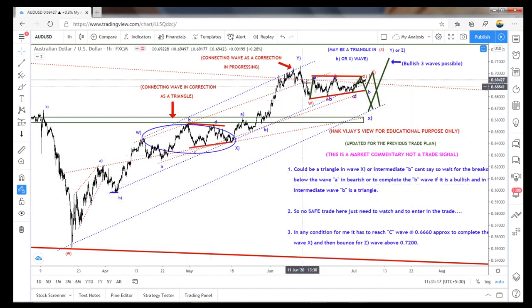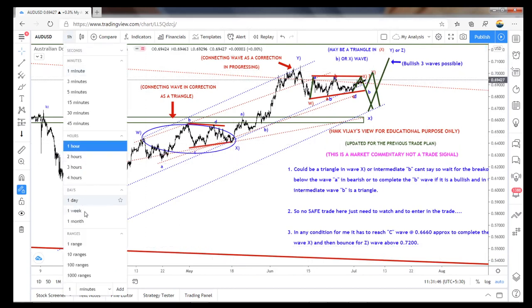So what we have to consider is whether it bounces from this channel to the upper side, which will become the Z wave to complete, or if it struggles here and aggressively comes down and breaks this channel, then a deeper correction is going on. Or it could break this low also, as I said in my previous positional view.